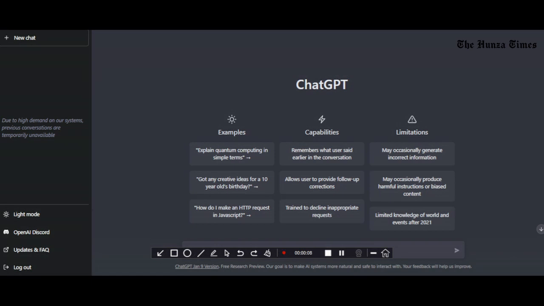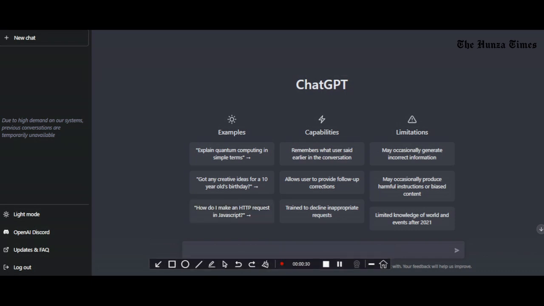What is ChatGPT? So it's artificial intelligence. For this, you have to open in browser chat.openai.com, and then this screen will pop up on your screen.